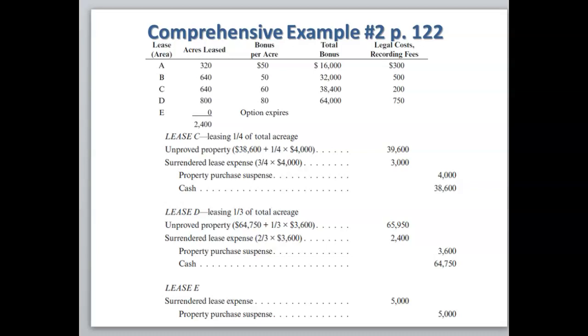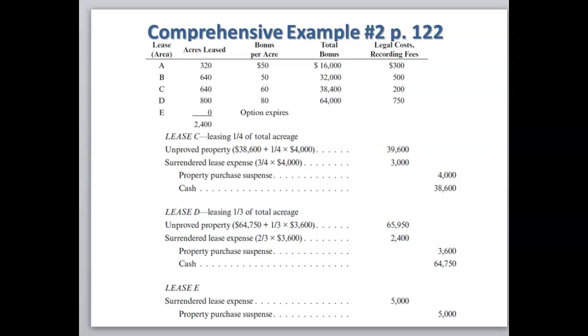This was for the shooting rights, including the option to lease. We're going to debit the remainder of the property purchase expense of 3,000. We're going to debit surrendered lease expense. We're going to credit the property purchase expense to zero that account out, and then we're going to pay the remainder in cash, 38,600.